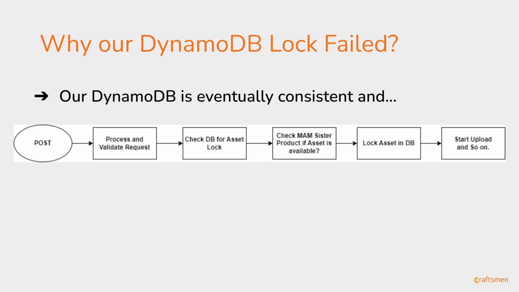We have another product, the MAM sister product, and we have to check there if that asset is available or not, because there are some scenarios where we got the request from our sister product, but that asset was not available in our MAM sister product. So we have to return to the customer saying that asset is still in progress in the MAM sister product, and we'll start working on it later. After everything is done, we ensure that the MAM sister product has that asset, and then we lock that in the DB and start the upload.